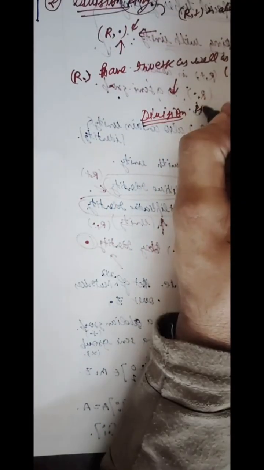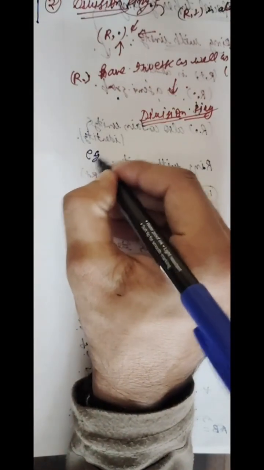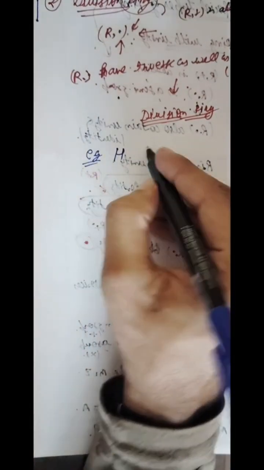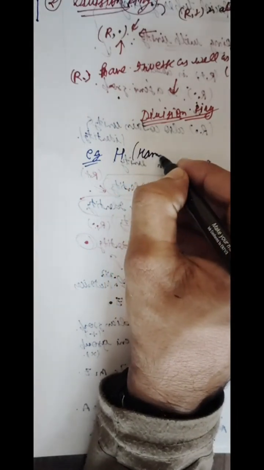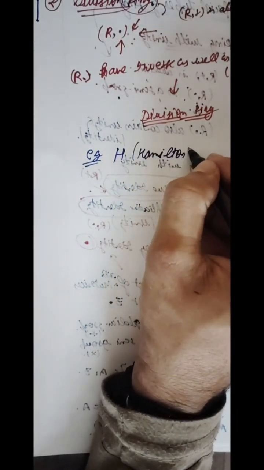Students, for this I have a very famous example, H, known as Hamilton's quaternions. What is that?